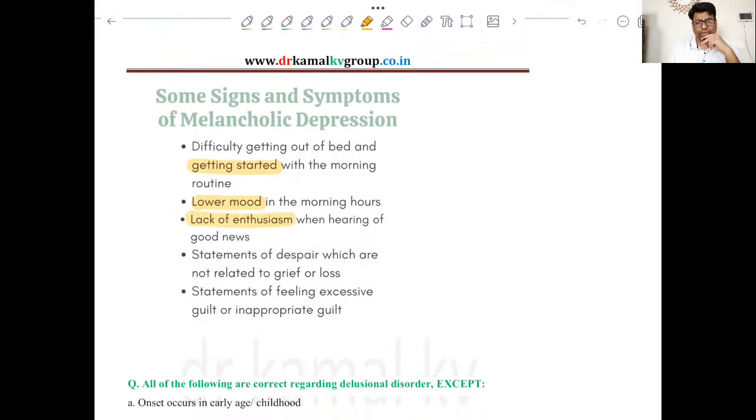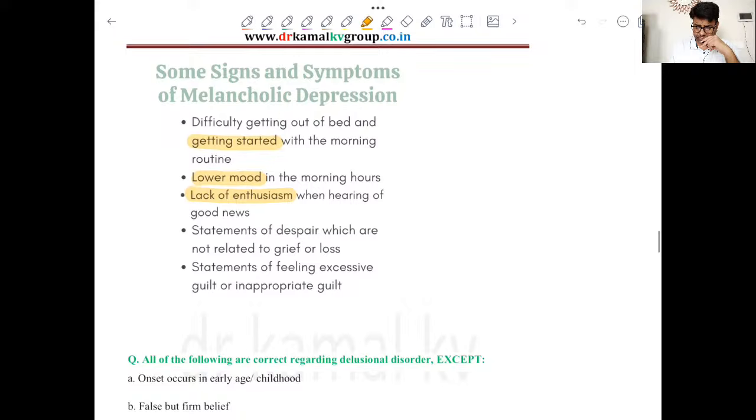Then there is lack of enthusiasm, even after hearing some good news. And there are statements of feeling excessive guilt, or statements of despair. So all related to depression in elderly people, that goes in favor of melancholic depression, right? So this is melancholic depression.